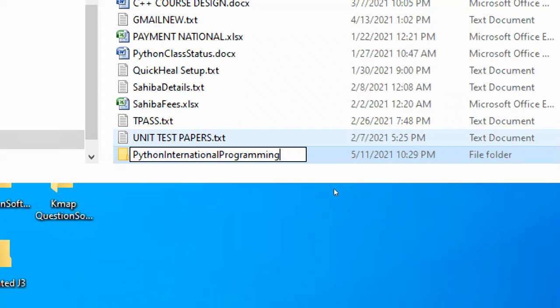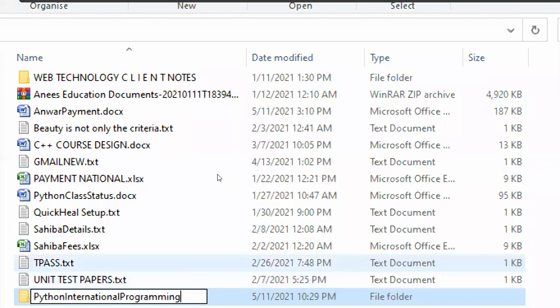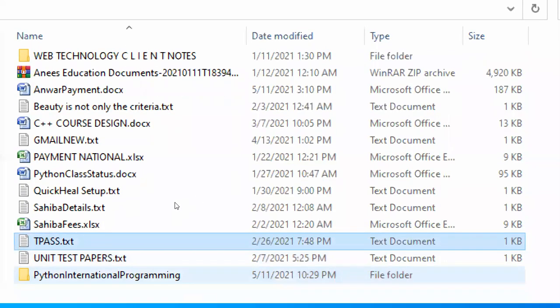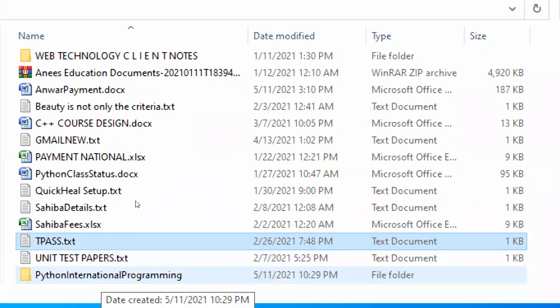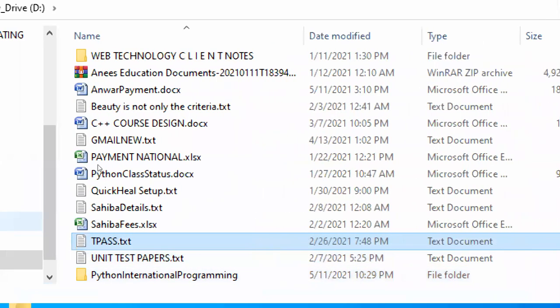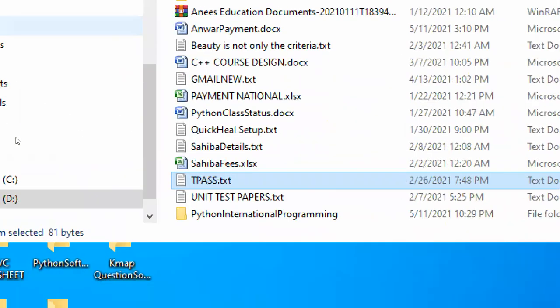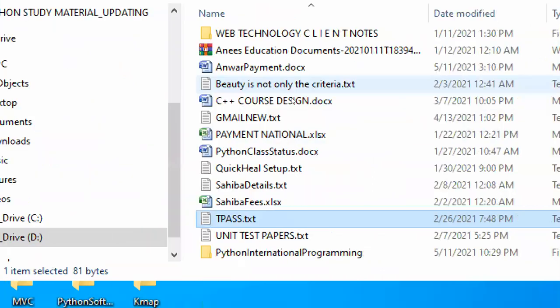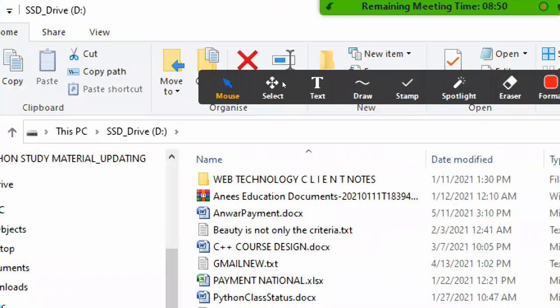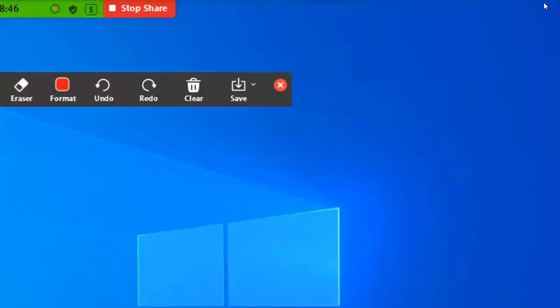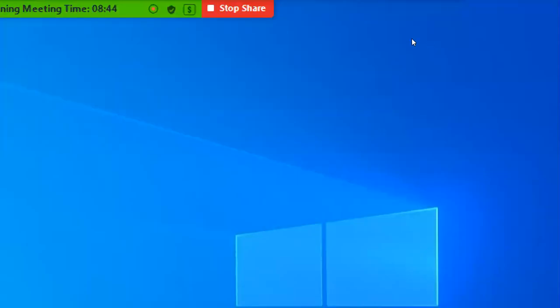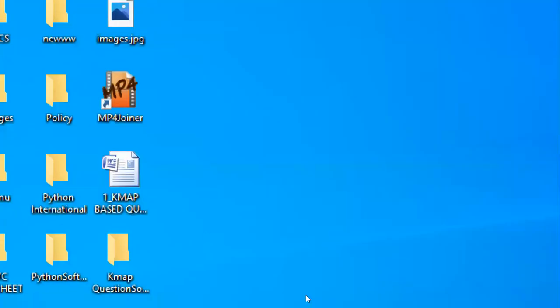You can write the same name on your PC or laptop, or whatever you think is better, you can take the name, no problem. So this is my folder and I want to store all the programs in this folder. This folder, Python International Programming, is created inside the D drive. Understand? I just want to close it. That's it. Fine. And now let me lower the magnification.